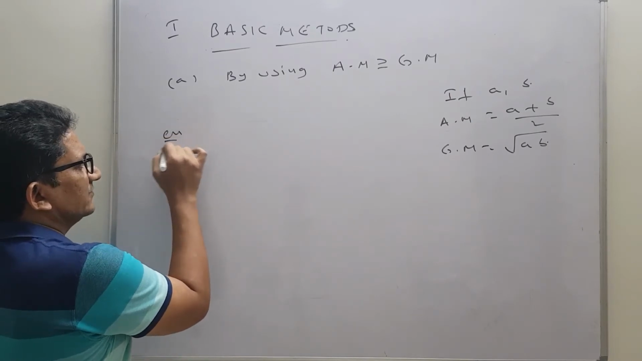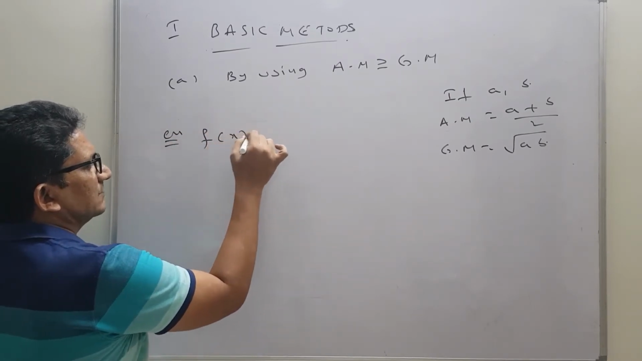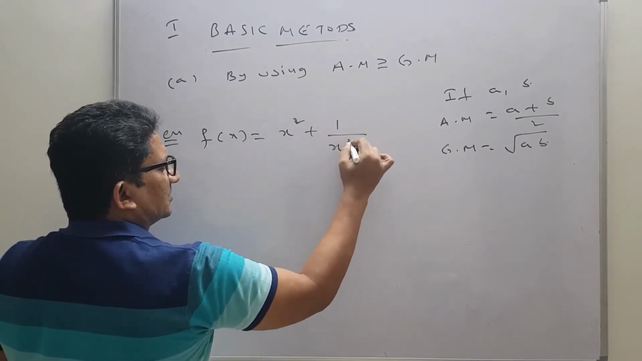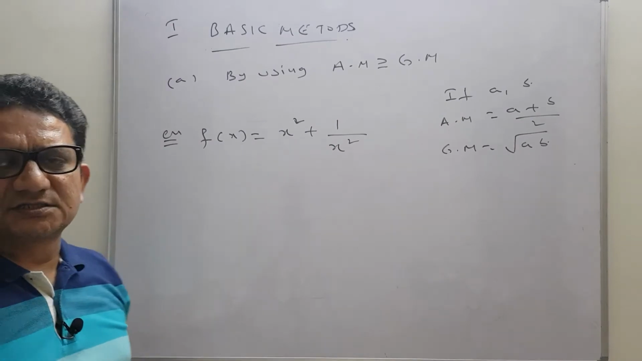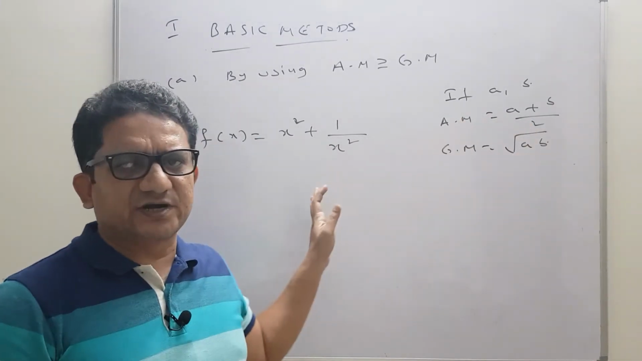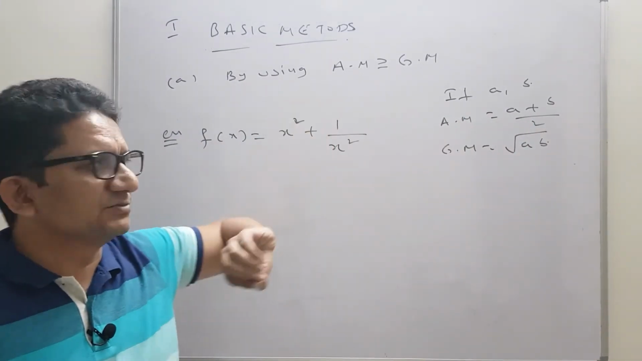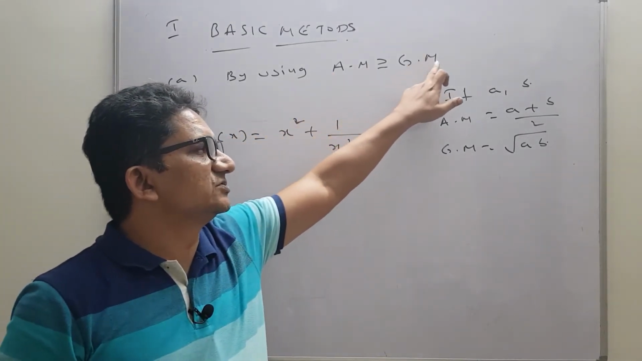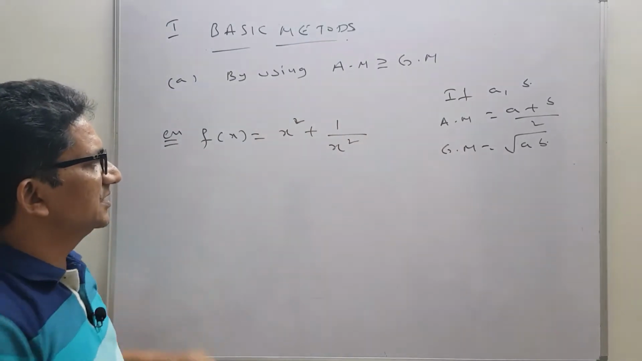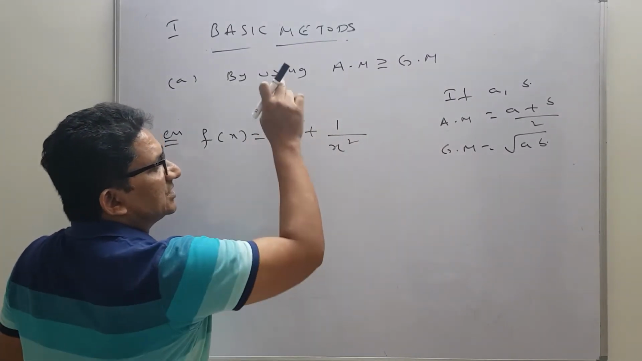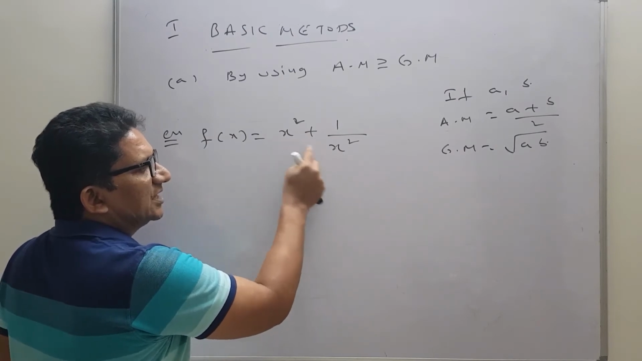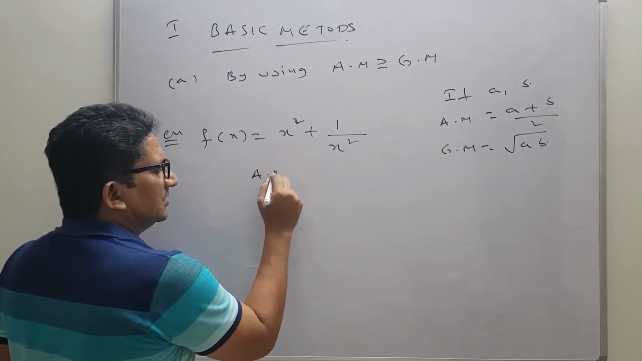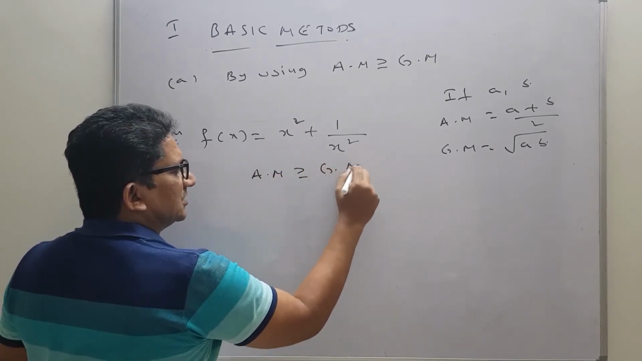How will this concept be useful? For example, if you have a question, find the range of the function x square plus 1 by x square. There may be so many methods to find the range of this one. The method I am choosing is arithmetic mean is greater than or equals to geometric mean. I am choosing that method because here we got reciprocal numbers. So now we will use the technique arithmetic mean is greater than or equals to geometric mean.